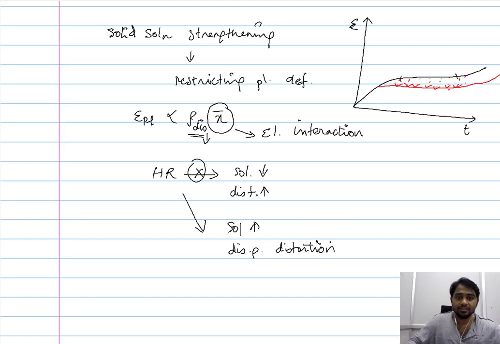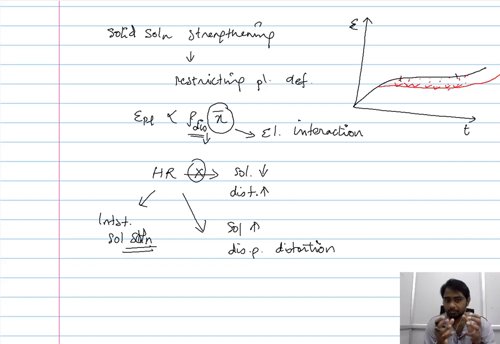And finally, we have interstitial solid solution. In this case, you also have a distortion that is introduced. However, when compared to the substitutional solid solution, wherein the solute atoms replace the parent atoms of the base metal lattice, the distortion is spherical in nature, and for interstitial it is non-spherical in nature.